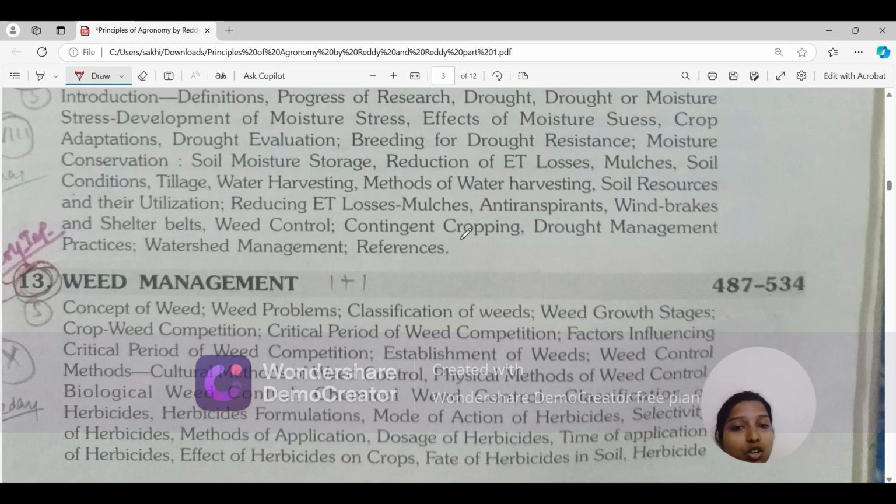Weed control, contingent cropping. What is contingent cropping? We'll be studying contingent cropping because, say, from the starting of the cropping system we have decided that in kharif we'll be sowing rice, and in rabi we'll be sowing mustard. Okay.